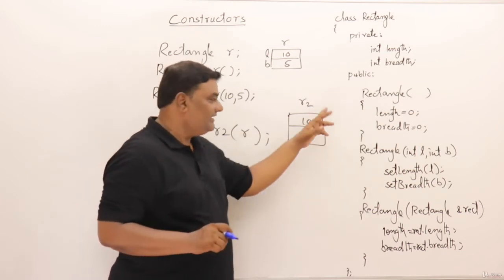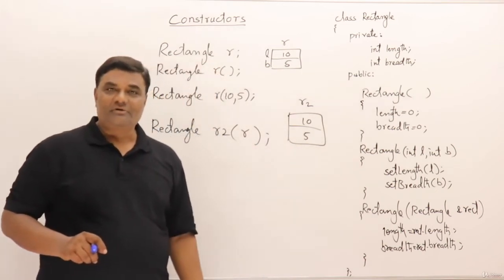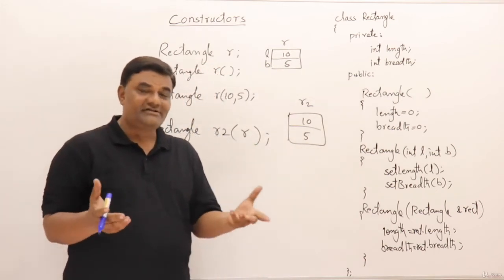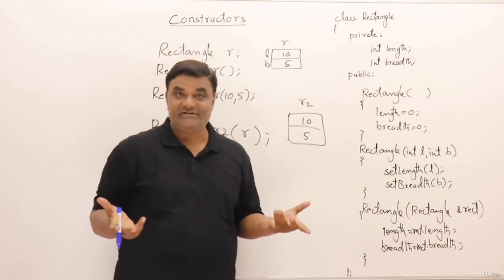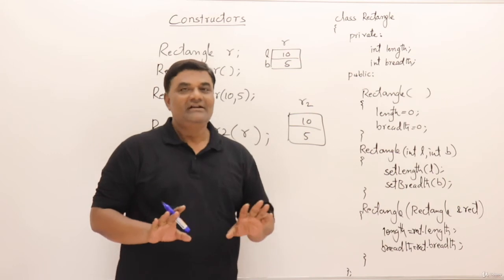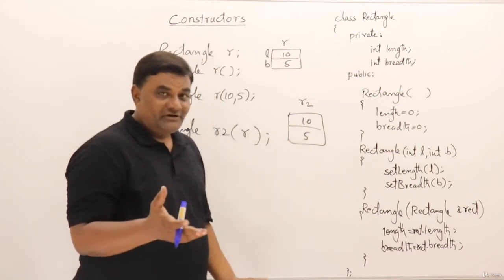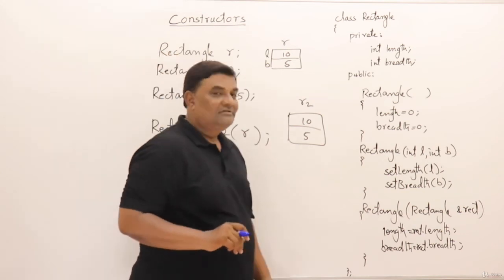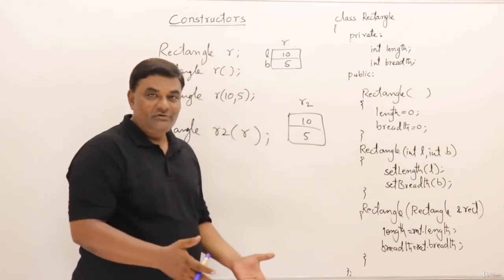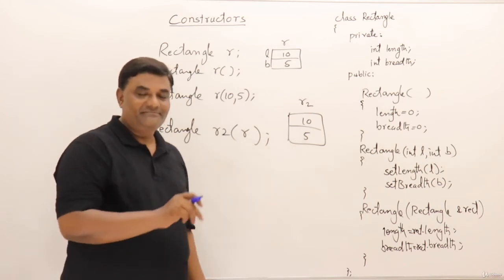If you don't provide your own constructor, not even one, then by default the compiler will provide a constructor. Otherwise a question arises how the object is constructed if there is no constructor. So we say that there is some constructor, don't worry, compiler will provide it. Again this is philosophical, got it? Maybe it is there or not there, we don't know, but we are saying it's there, right? C++ says that it's there.